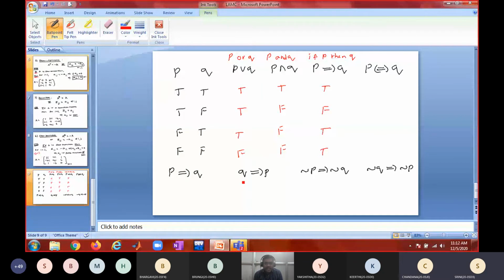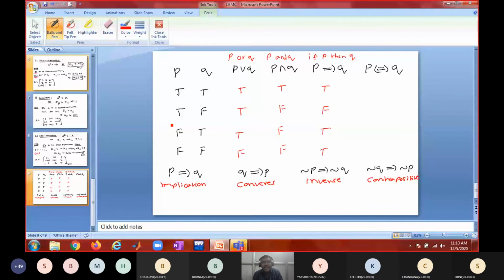This is implication. What is the next one called? Inverse. Next one, Q implies P, is called converse. What is the next one called? Inverse. What is the last one called? Contrapositive. Okay. So now tell me, among these four, which two statements are equivalent?